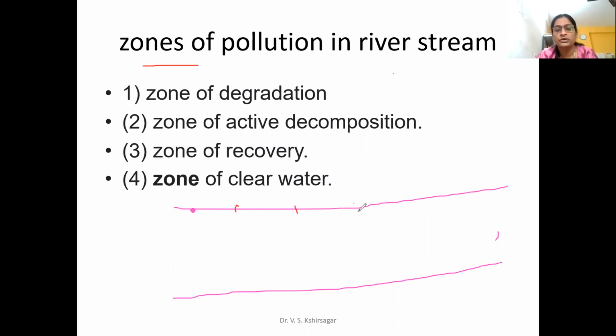Suppose you have selected 5 spots; over these 5 kilometers you may observe the variation in dissolved oxygen, and that is because of this spot itself.